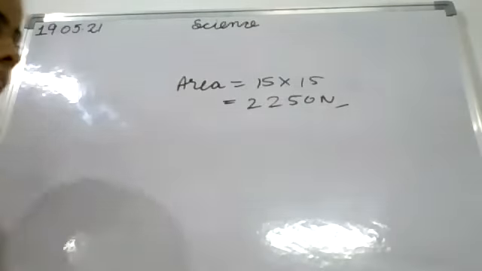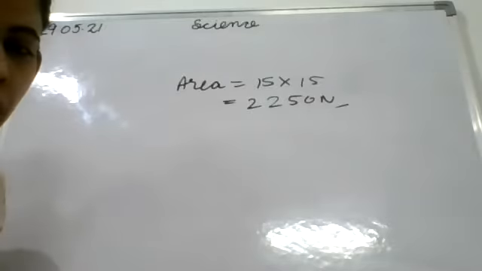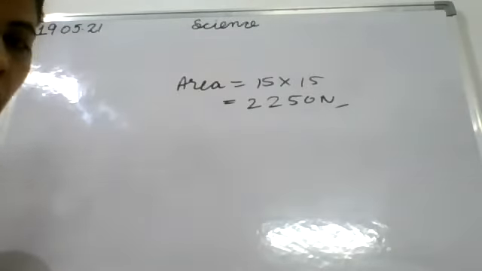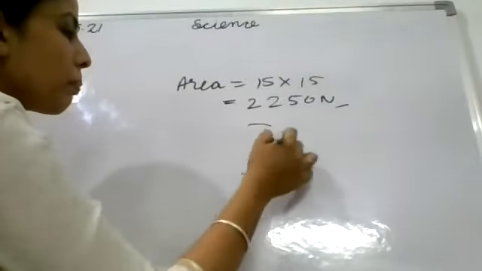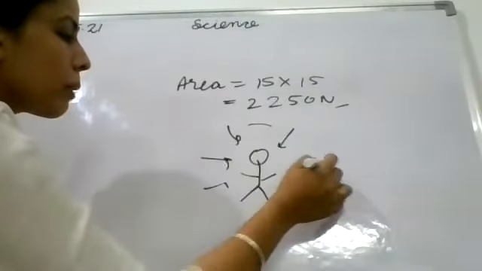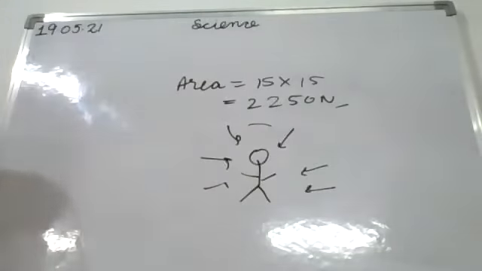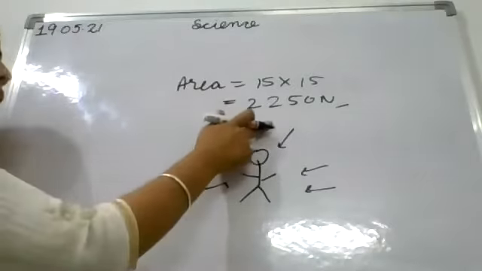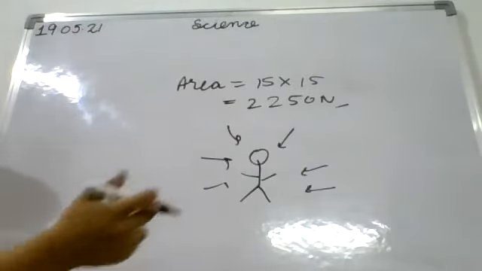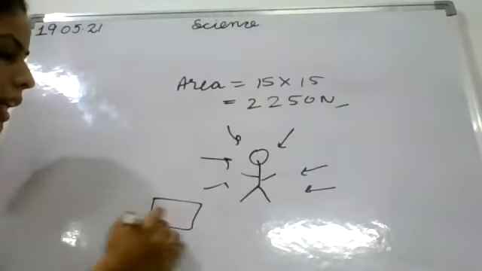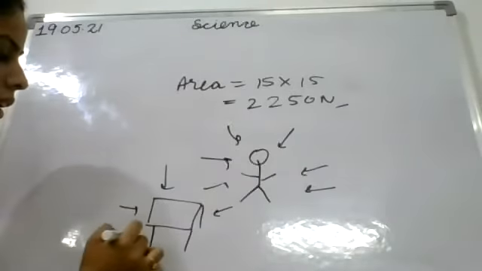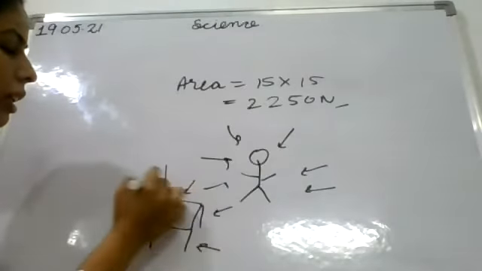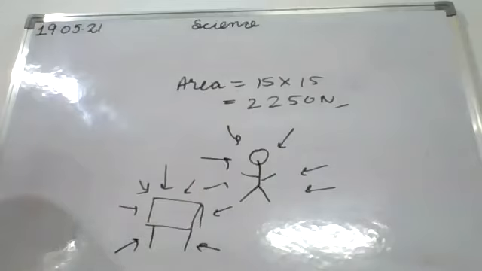Yes, then there is another point also. If the force is acting from all sides on us, for example on a person, and the pressure is exerted by the atmosphere on the human, or there is a table and the pressure is exerted on it, why does it not get crushed?